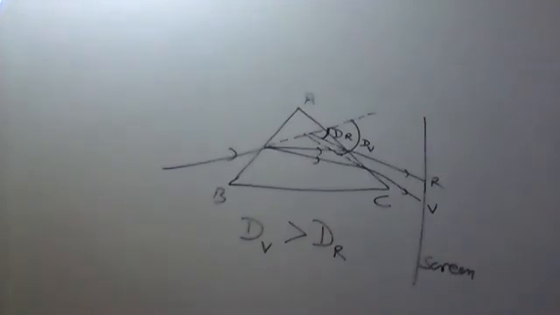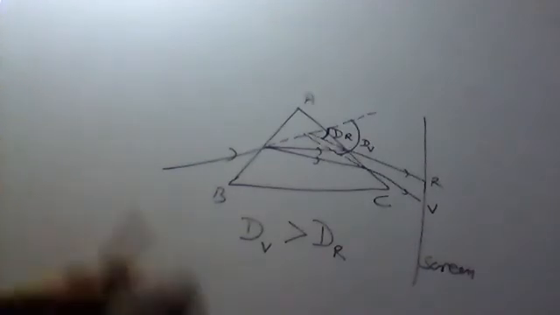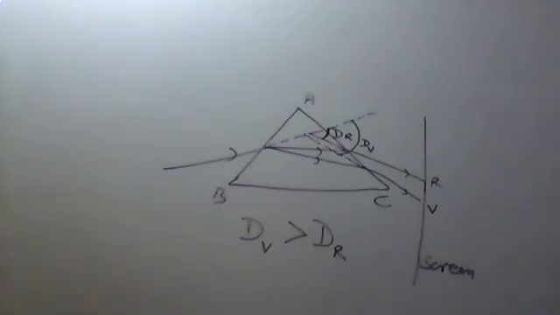Now, Newton was the first one to show that white light is a mixture of 7 colors. For that, he took two identical prisms, and they were kept in inverted position in front of each other.